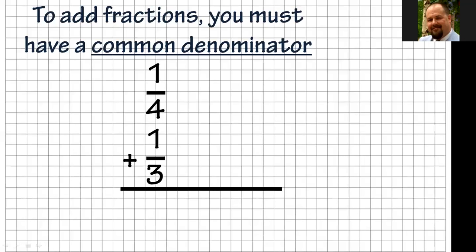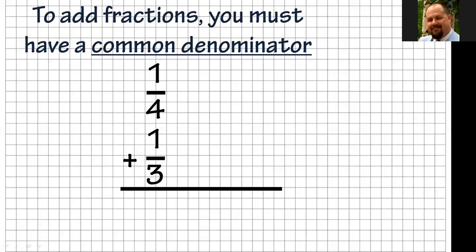Okay, so the rule at the top of the page: to add fractions, you must have a common denominator. 1/4, 1/3, that's not common. They're both different. So what do we need to do to make them common? We need to find an equivalent fraction for each of these fractions so it'll be a common denominator.